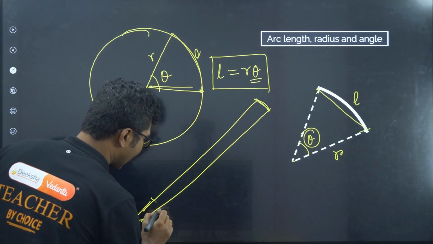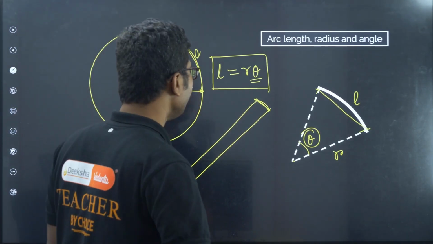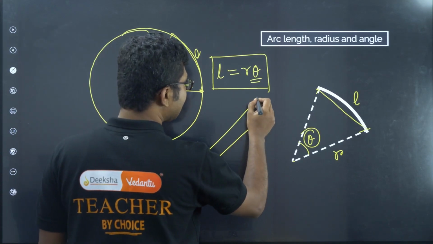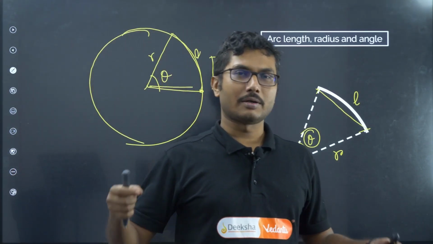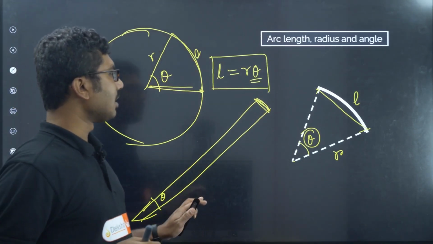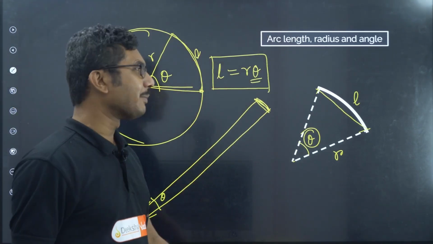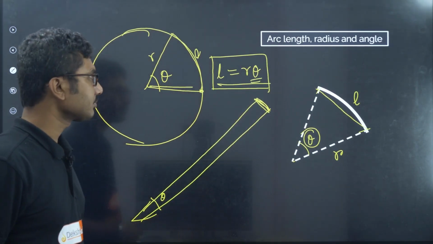We can take that if the angle theta is very small, in degrees, minutes, a very small value, then this distance and this distance can be considered the same. That is also used in modern physics and modern astronomy as well, but we will not discuss it right now. In some cases this is also considered as small angle approximation.